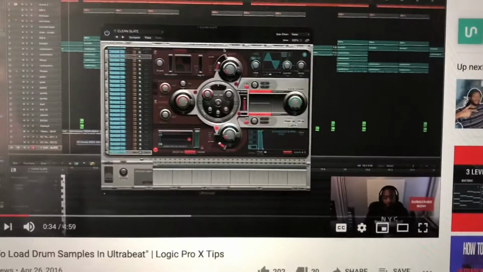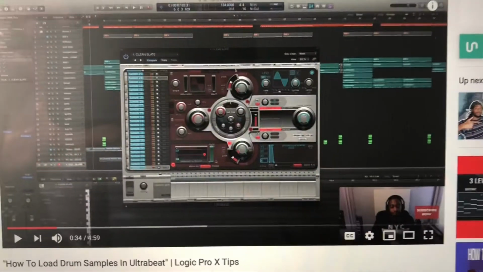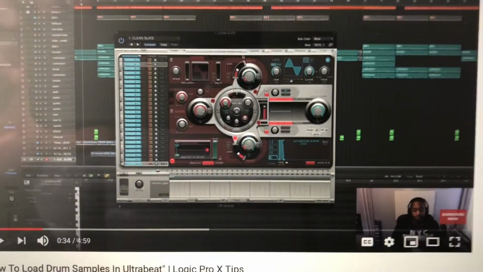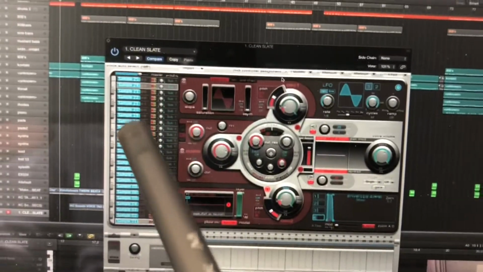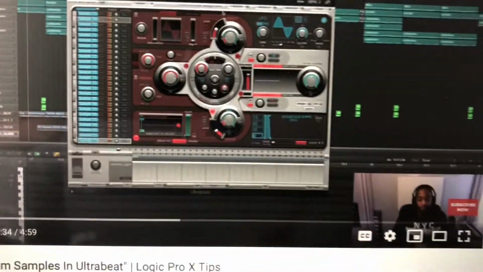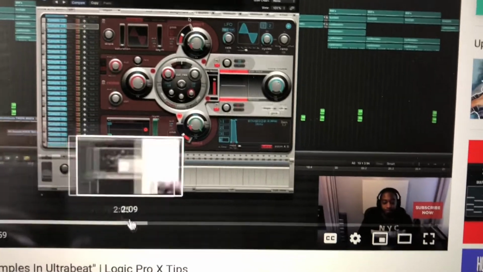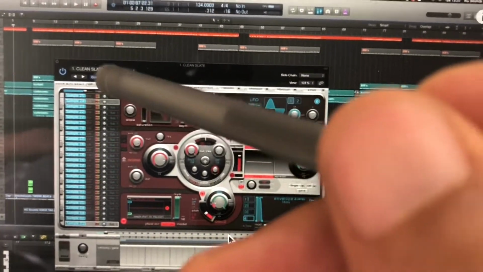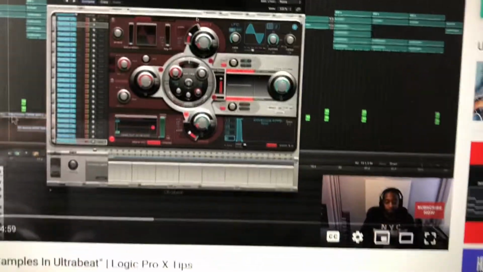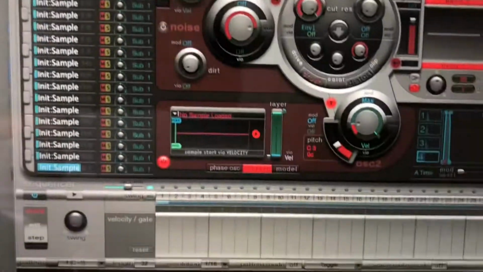So I'm using Ultrabeat for the first time, and this is a guy on YouTube, a tutorial I was watching. So I initialized all mine, but you see how his are blue? All of his are blue, or is that green, right? But on mine, because I'm trying to set mine in slot number 25 up here, I think that's slot 25 or slot number 1.